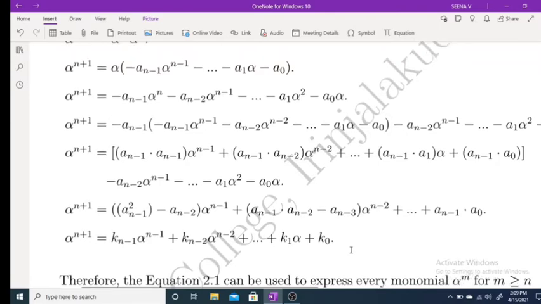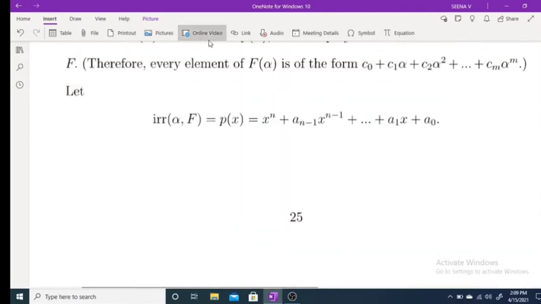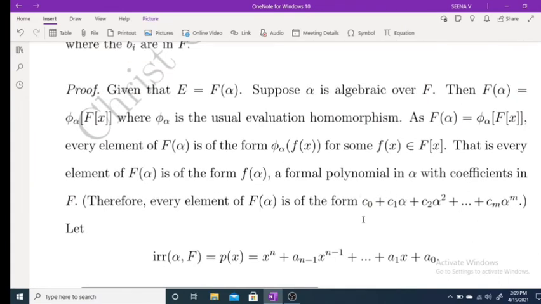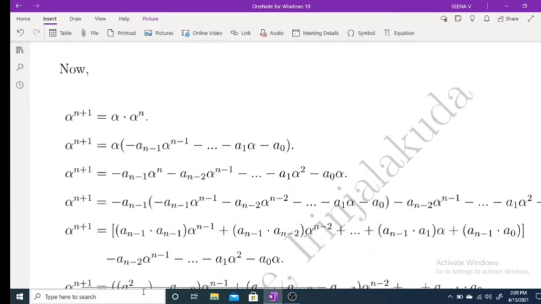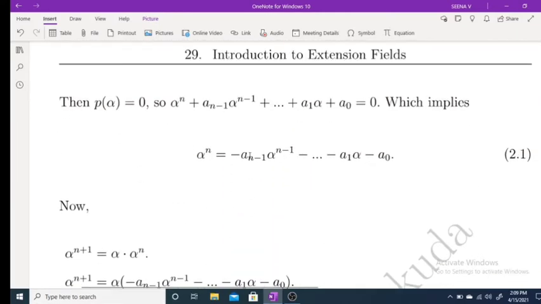So if this equation we have already discussed, every element of f of alpha is of this form, that means c_m alpha raised to m. If some m is greater than or equal to n, in that case alpha raised to m you can replace by this.